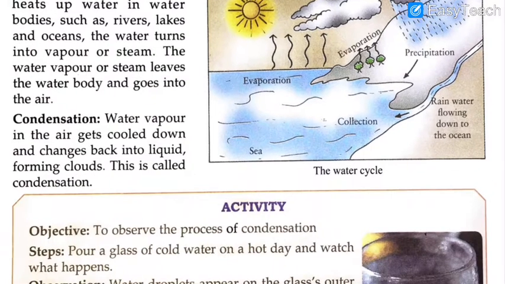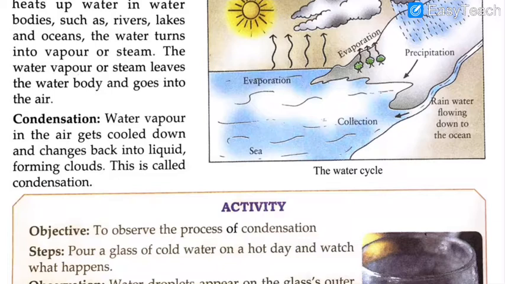Let us understand condensation again. What is condensation? Now water has already gone up in the form of vapor. You can see these arrows. This shows that water turns into vapor and goes up to form the clouds. See, clouds are formed. How are the clouds formed? This way, by water vapor. Condensation: now water vapor in the air gets cooled down and changes back into liquid, forming clouds.